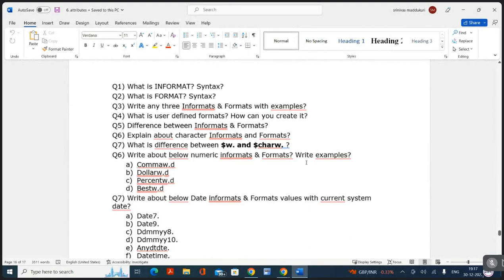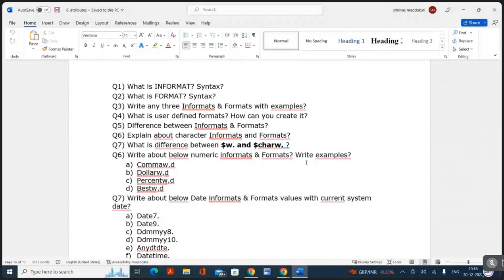Now, difference between informat and format. Informat is to read the data into SAS. Format is to write the data into the output data set. Very good. Explain about the character informats and formats.